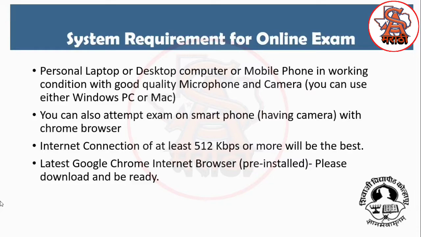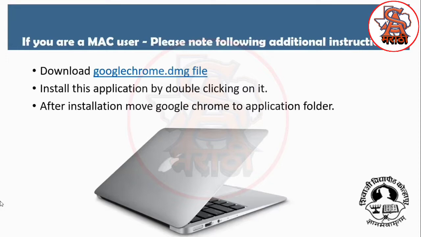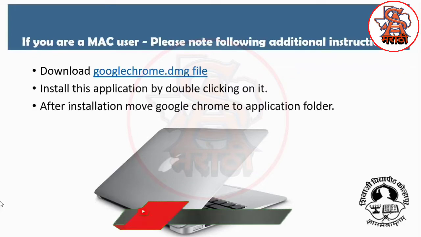Latest Google Chrome internet browser, pre-installed. Please download and be ready. If you are a Mac user, please note following additional instructions. Download Google Chrome.dmg file. Install this application by double-clicking on it.